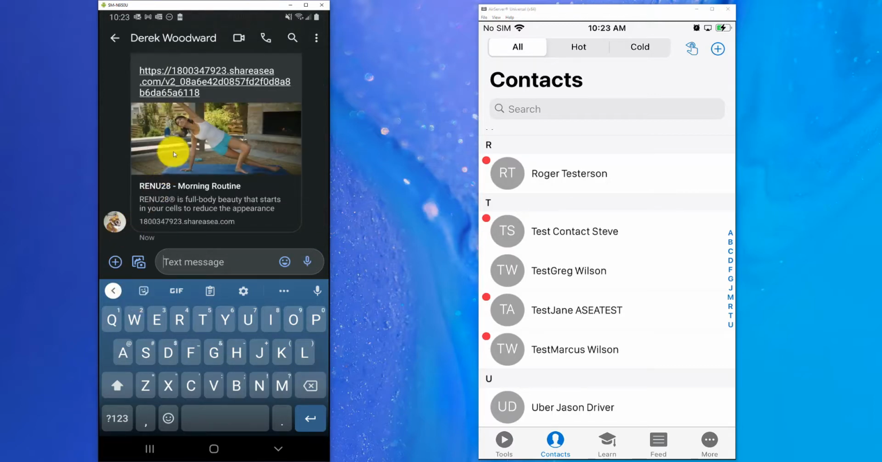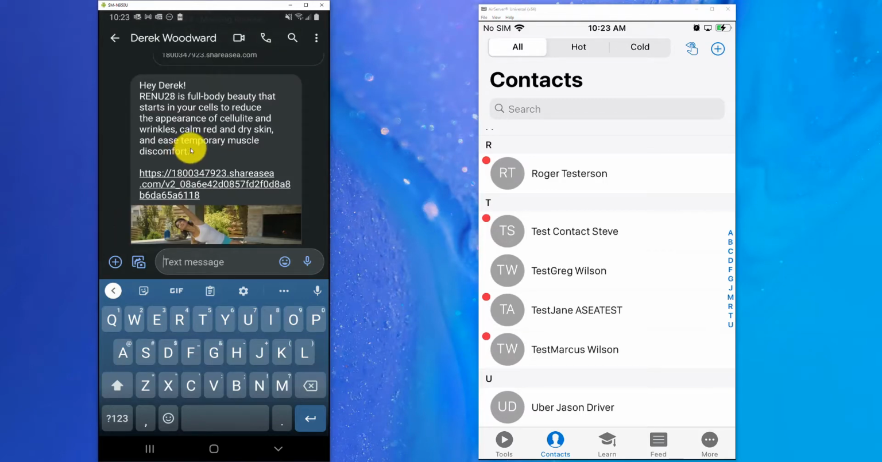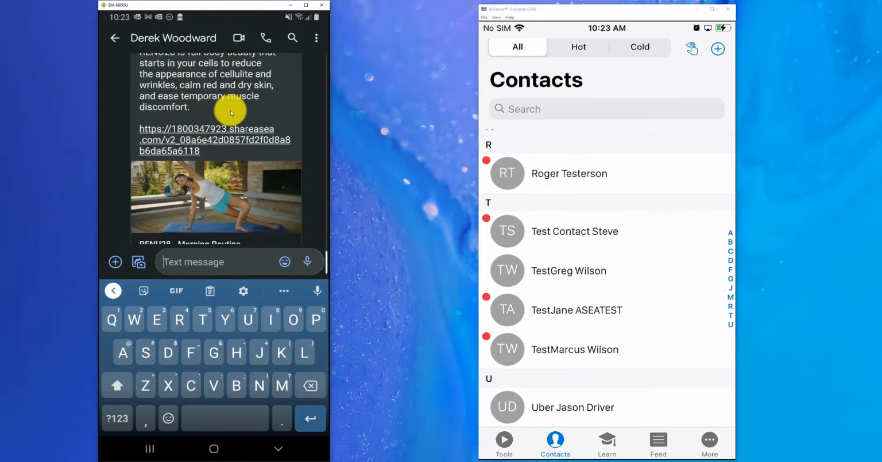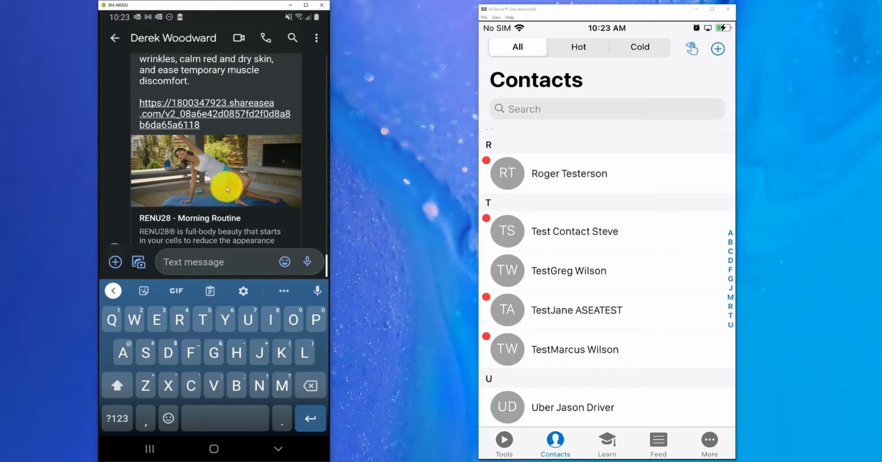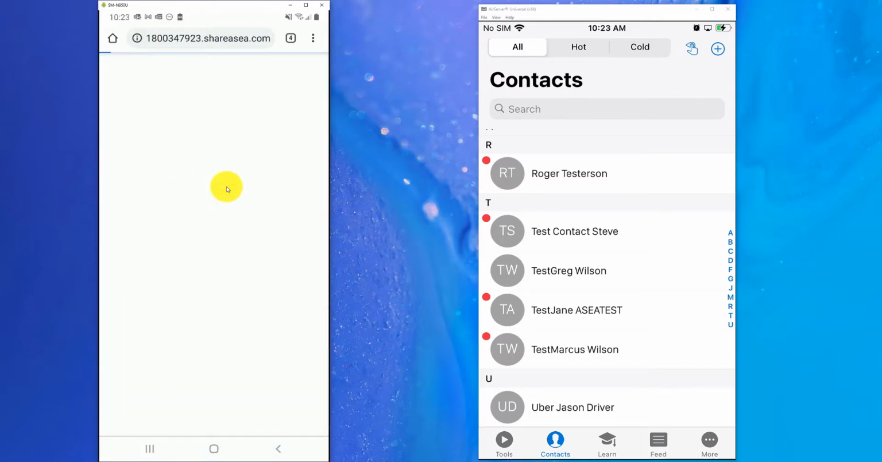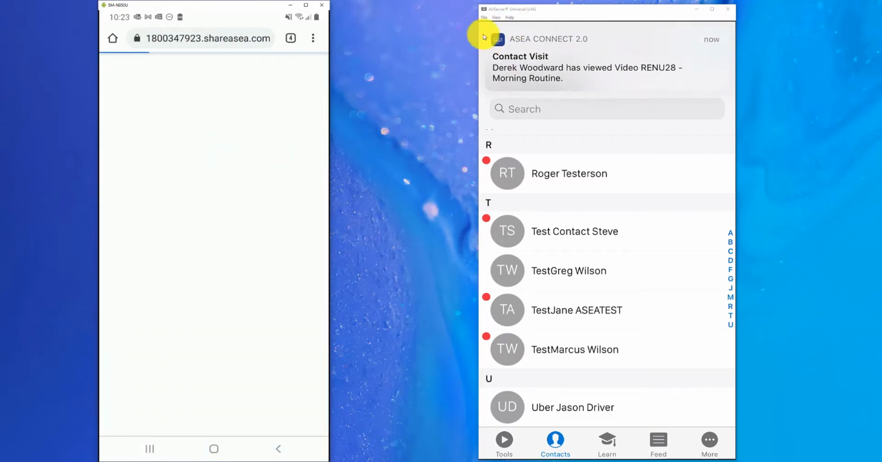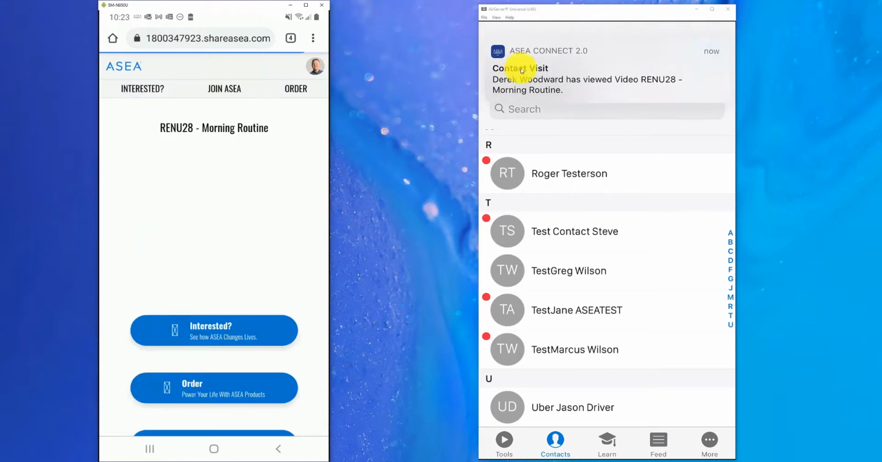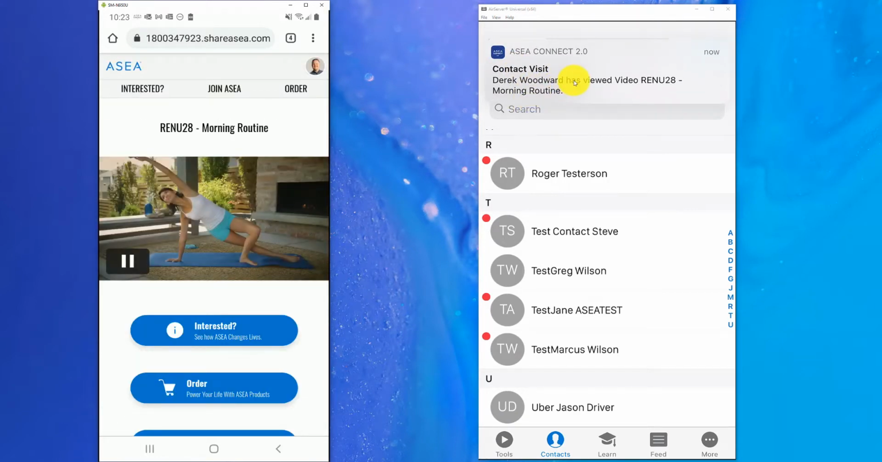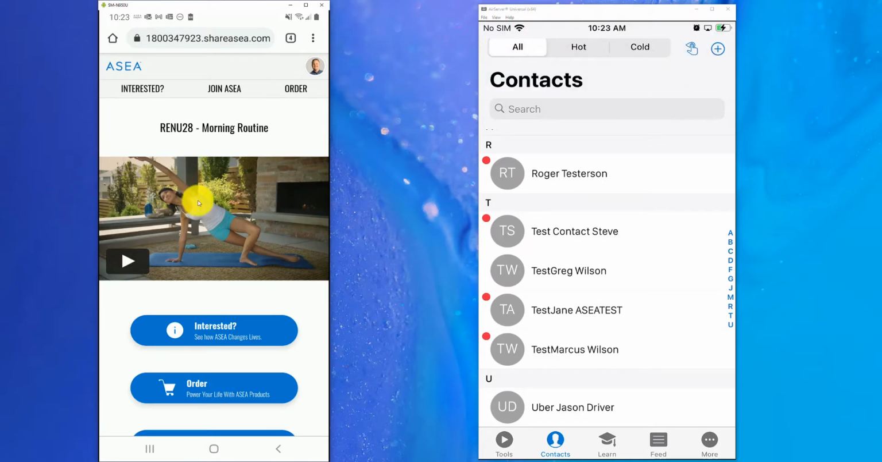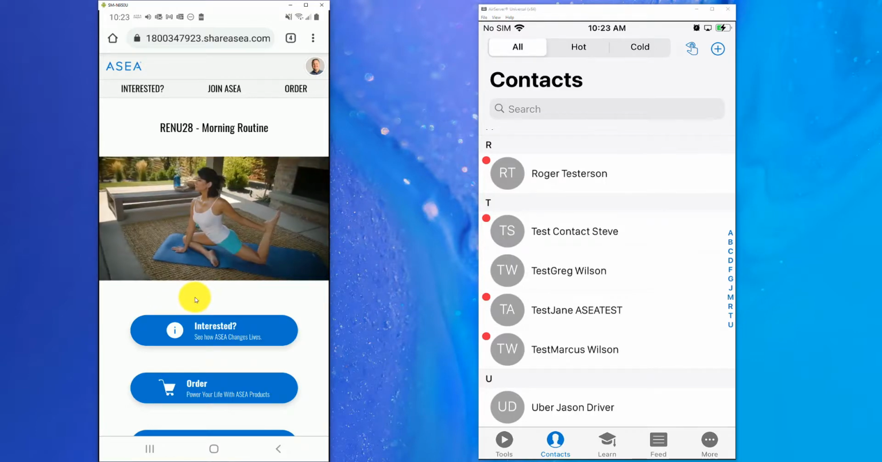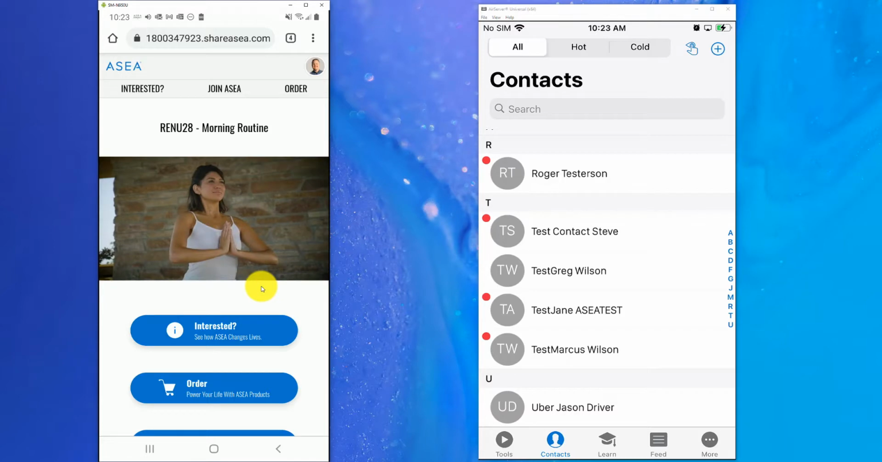All right, there it is. The reply came in. This is an example of what your contact is going to receive. Hey, Derek. And it's going to have that description in there with that link. So let's click on this and pretend like we are the contact. As we pull it up, I believe my iPhone is going to start spouting off that Derek Woodward has started viewing the Renew 28 morning routine video. Good to know. So let's click through here and watch a little bit of the video, maybe 10 seconds or so, just to show you what happens with this content.